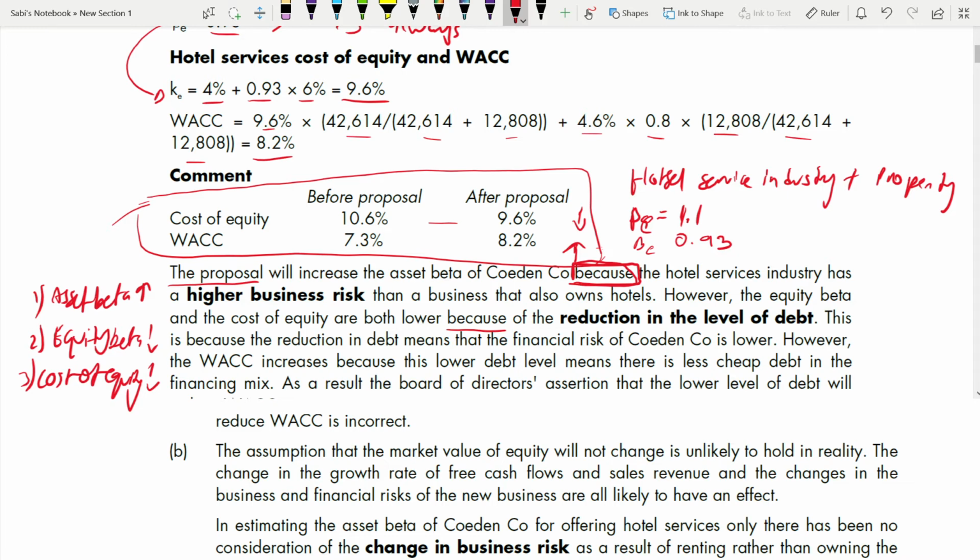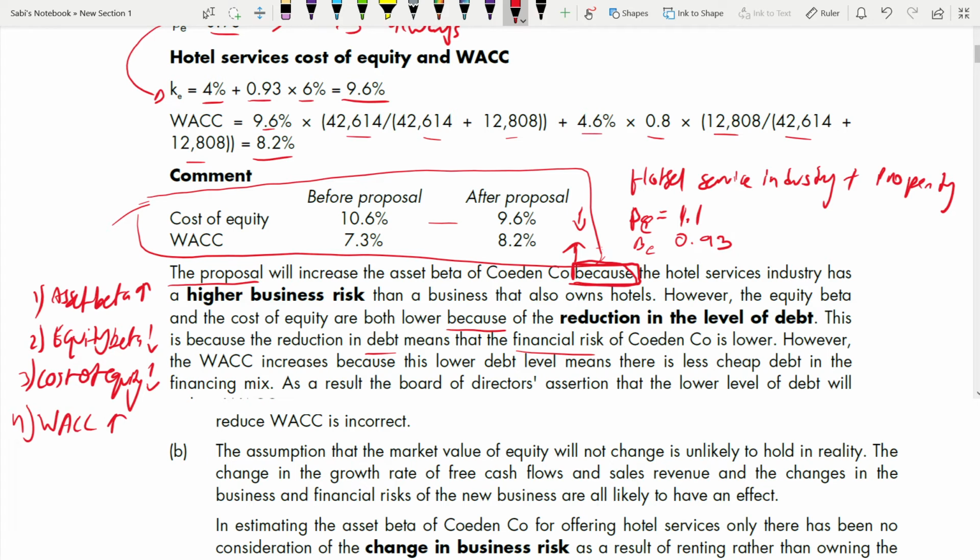Now, these are the same things which I explained in words just now. This is because the reduction in debt means that the financial risk, yes, debt means financial risk. Debt has a connection with financial risk. Financial risk of Coeden is lower. However, the WACC increases. Now, the fourth point, WACC increase.